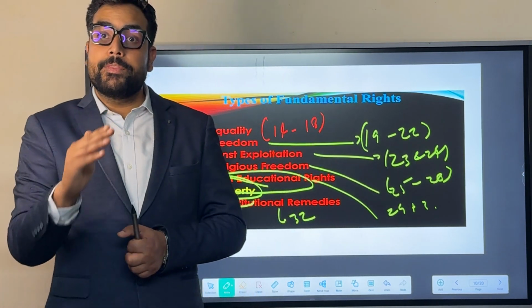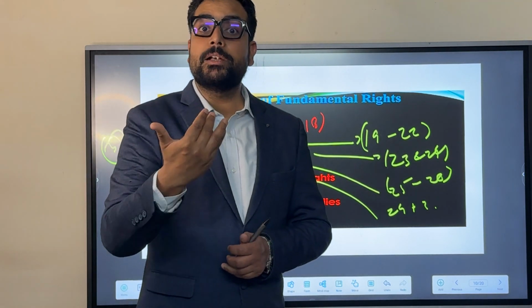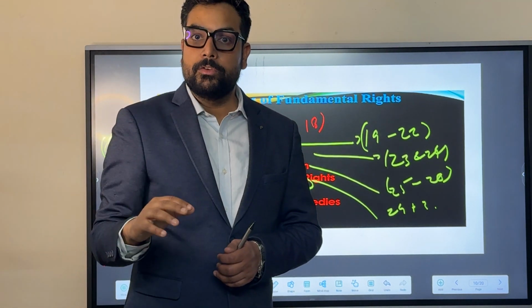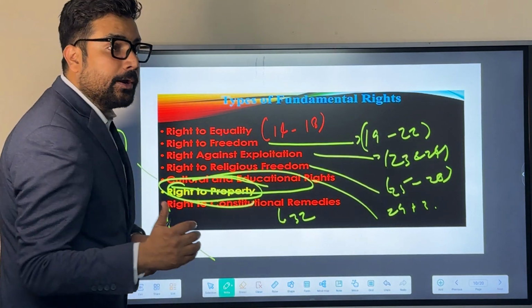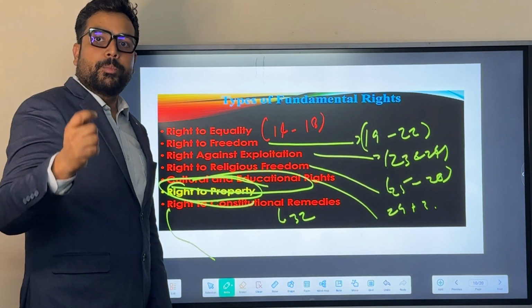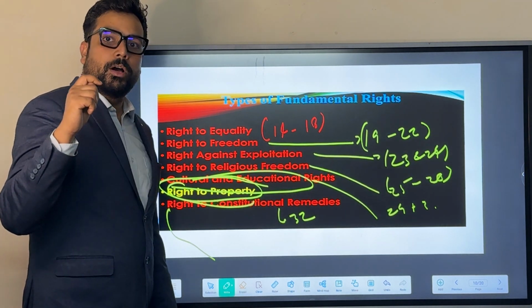Along with that, she amended the constitution multiple times in order to snatch these fundamental rights from the individual, from the people of India. And just because of that, ultimately, the judiciary or the Supreme Court intervened in this matter, again and again.